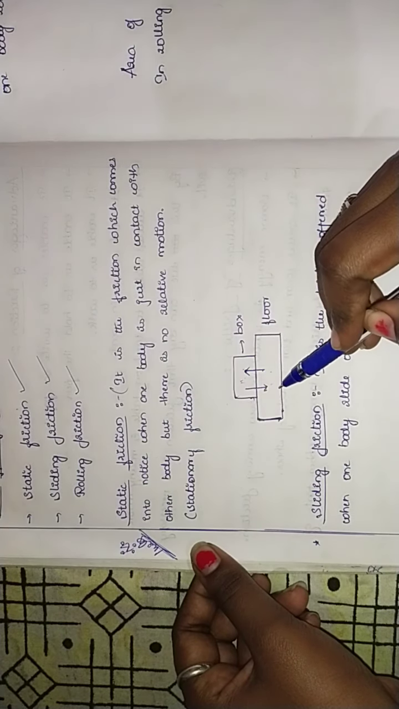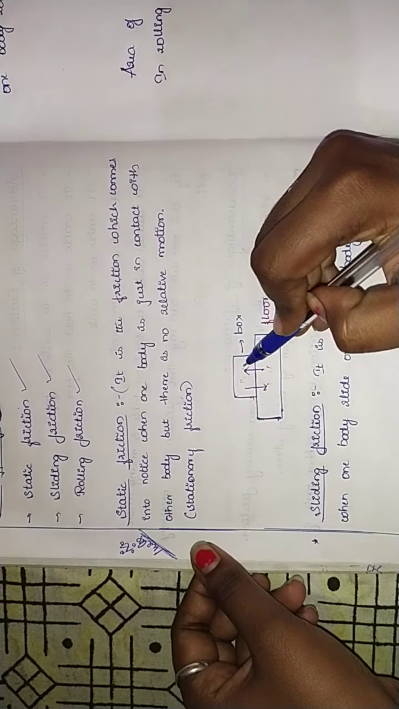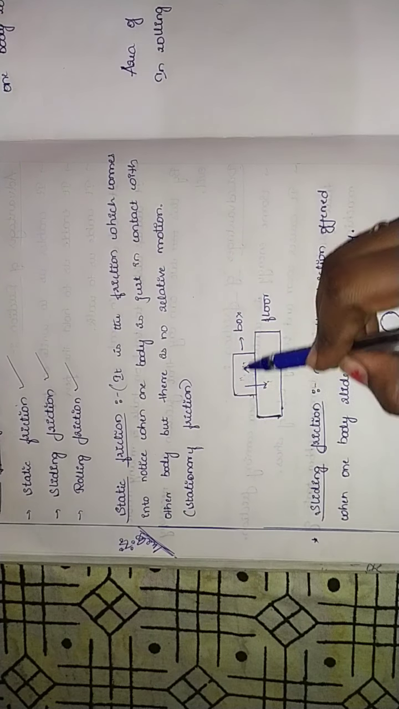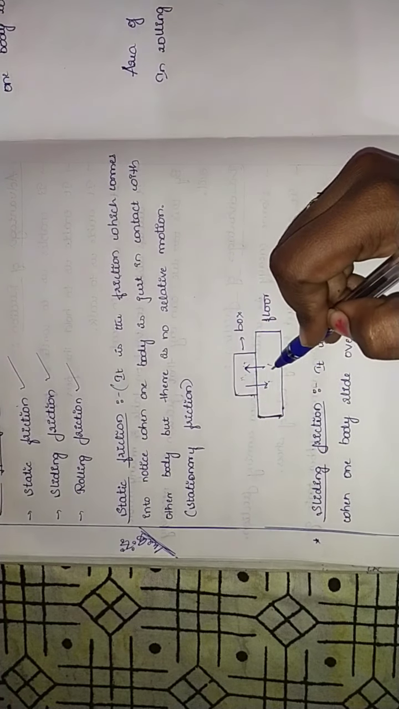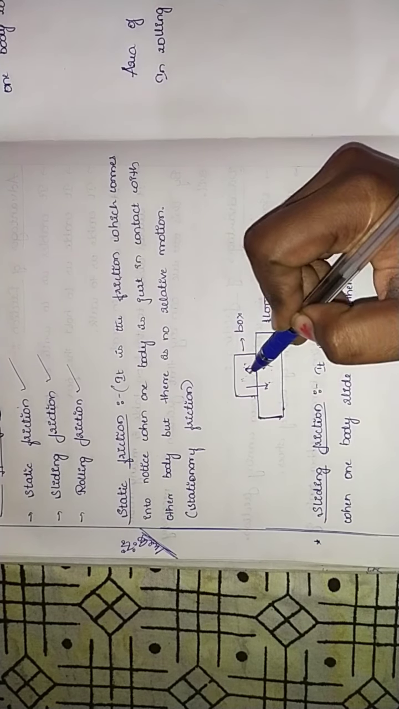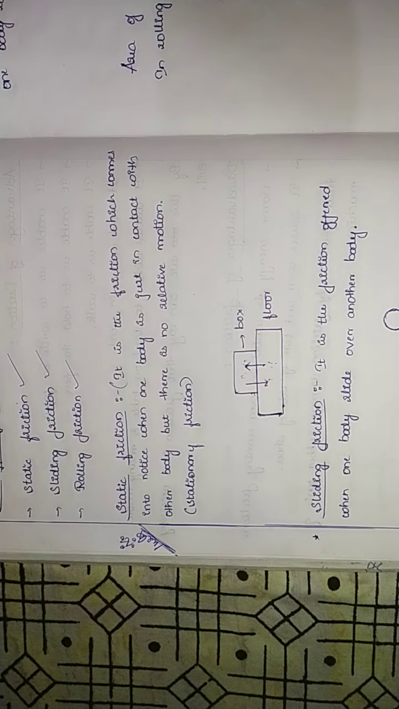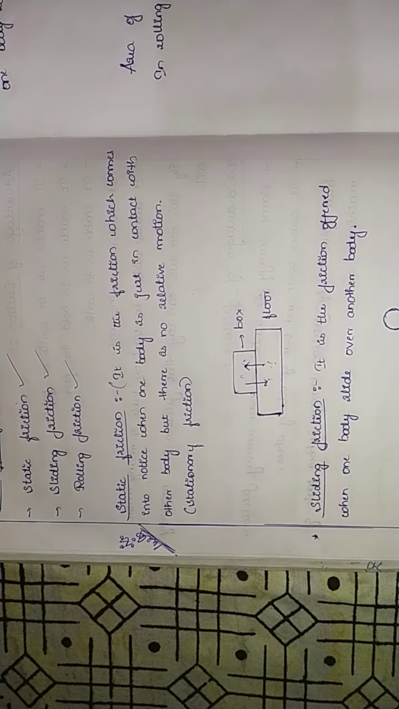This body is in contact with this body and this body is also in contact with this body. But they are not relatively in motion. These two are not moving, but they are in contact. For such cases, we can call those static friction. Okay, so it's very important for a 1 mark question.